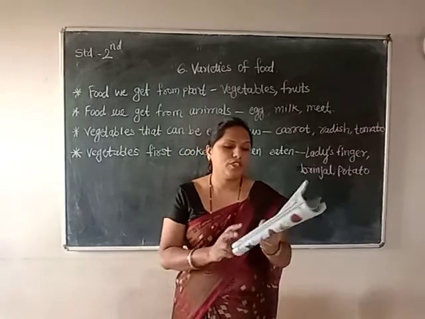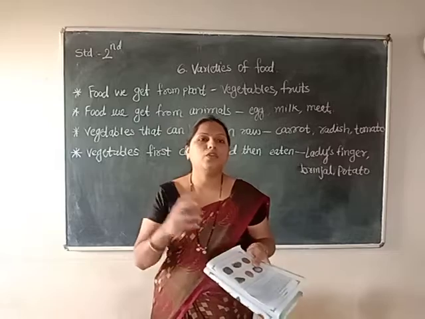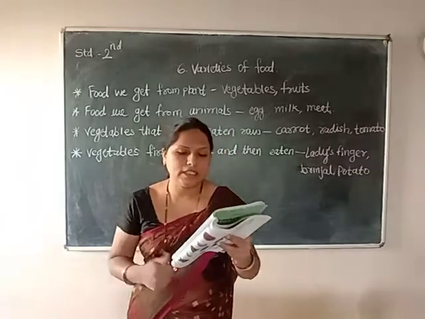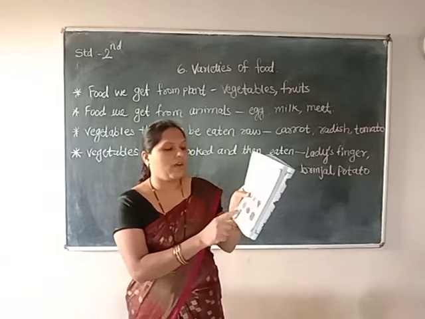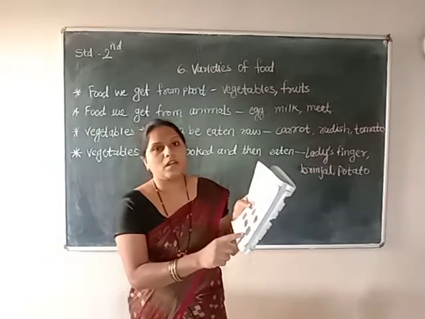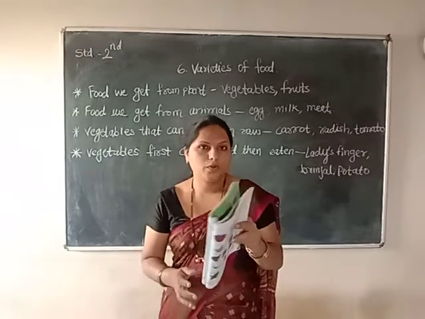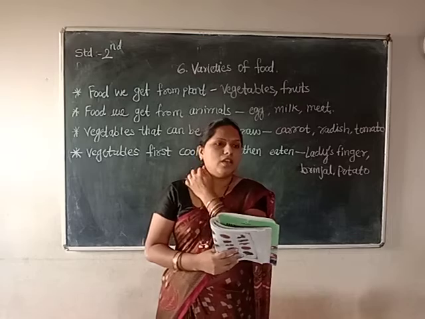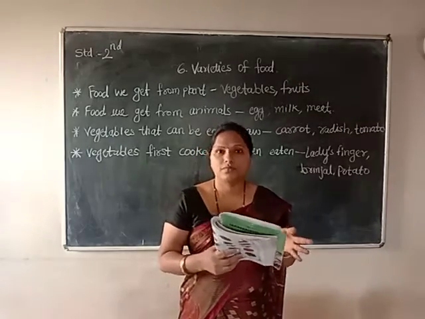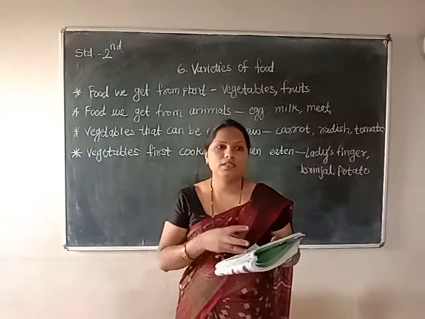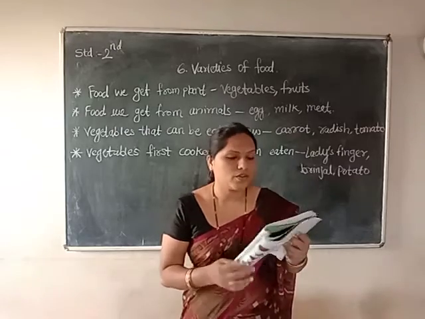First one is rice. Which food is this? This is rice. We get rice from the grocer's shop. In a grocery shop, we get rice easily. Second one is wheat, maize, jowar, dal, green gram. All these items we get in a grocery shop easily. Some pulses, different types of dal, pulses, grains, green gram, all these we get in a grocery shop.